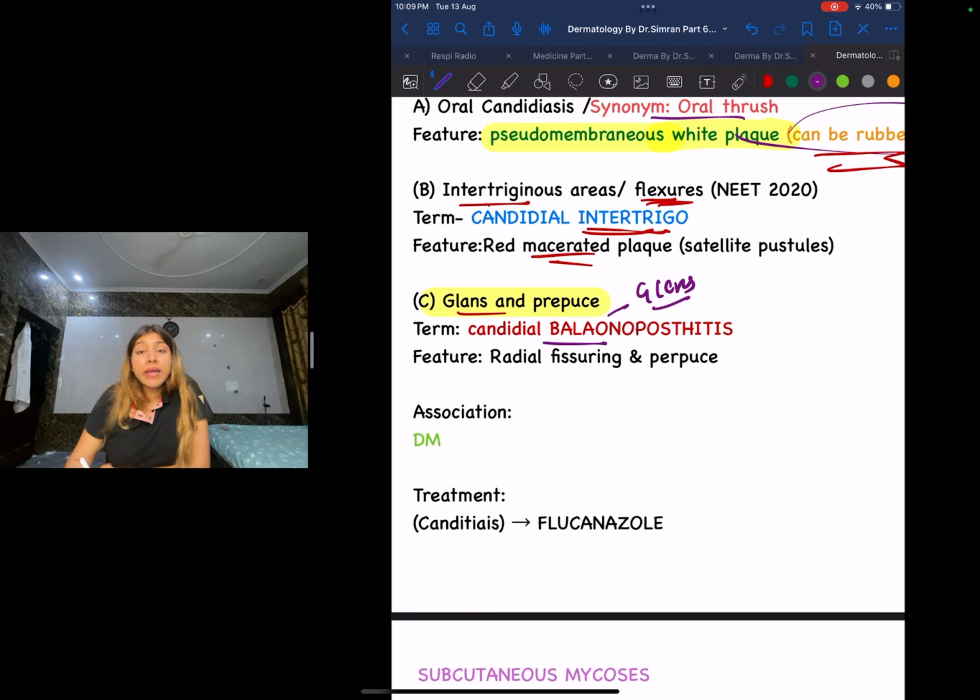What does the word balano mean? Glans, and posthitis means prepuce. Okay, the word posthitis means prepuce. Now first let us again draw the image.